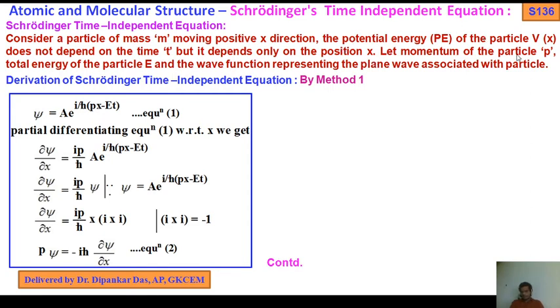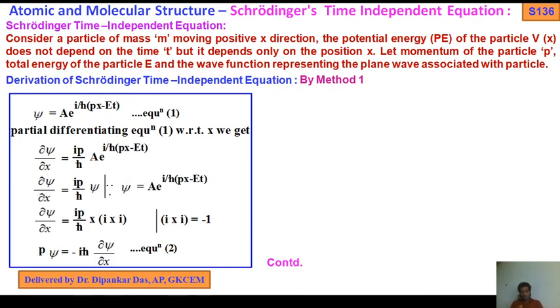Let the momentum of the particle be p and the total energy of the particle E, and the wave function representing the plane wave associated with the particle, we can write as wave function psi. So this is method 1. Wave function psi equals A e to the power i by h bar, it should be h bar, not h, within the bracket (px minus Et). This is assigned as equation 1.